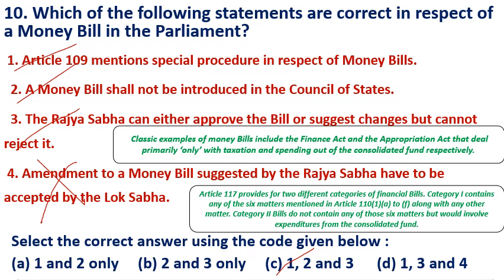Money bill requires a simple majority. No joint sitting in case of the money bill. President can reject the money bill, but President cannot send it for reconsideration.